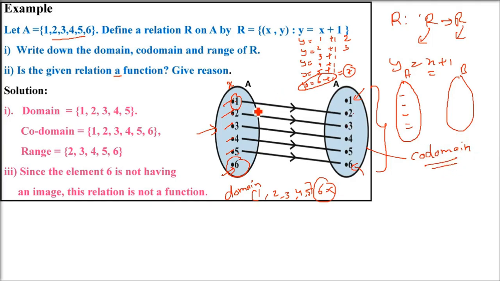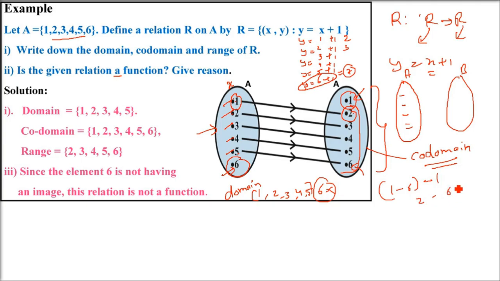Now, all the values in the codomain that have a pre-image in the first set, that is, only 2, 3, 4, 5, 6 are mapped. All of 1 to 6 is the codomain, but 1 is not having any pre-image.